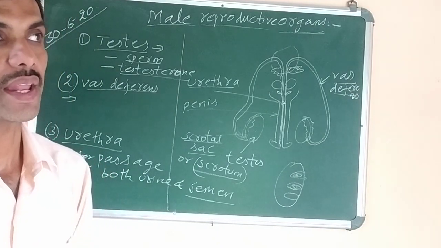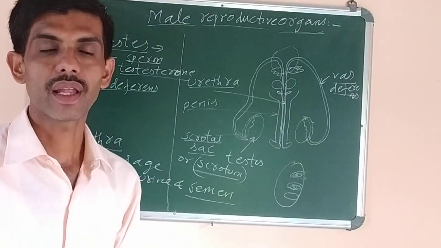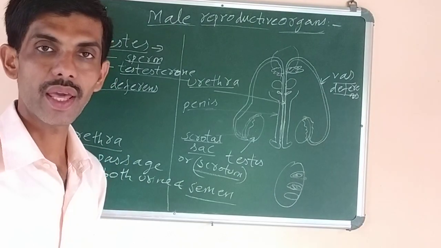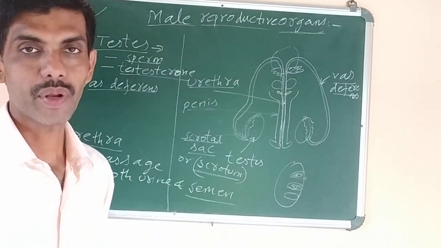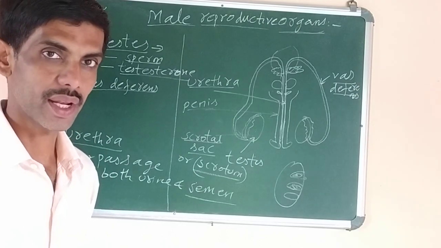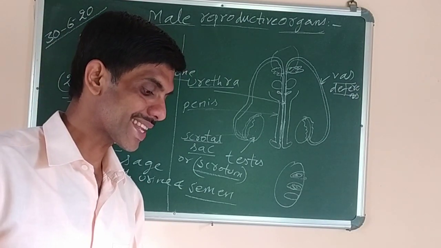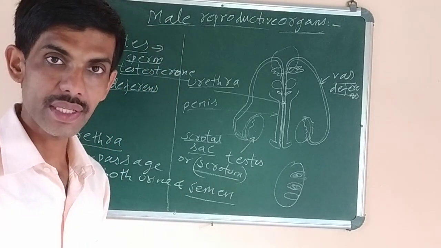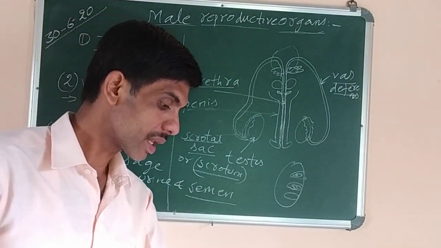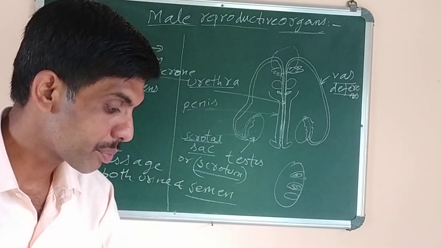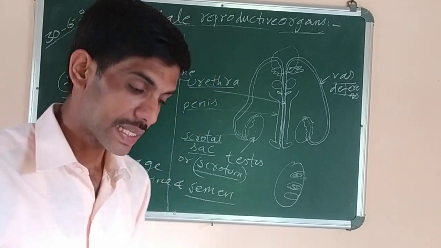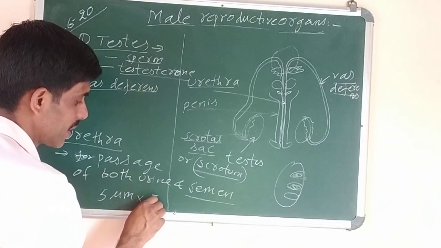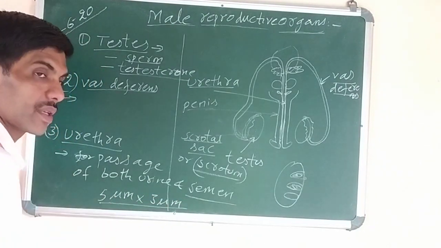Now one more fact file is there in your book. Do you know that the largest animal cell in the human body is the female egg, and the smallest cell in the human body is the sperm cell, that is the male gamete? So now what is the size of the female gamete? 120 micrometer in diameter. The sperm cell's size is mentioned in the book, 5 micrometer by 3 micrometer. So dimensions are also mentioned.